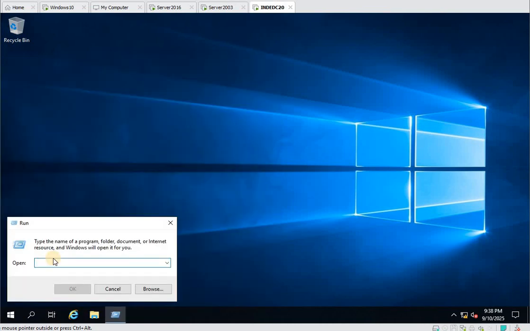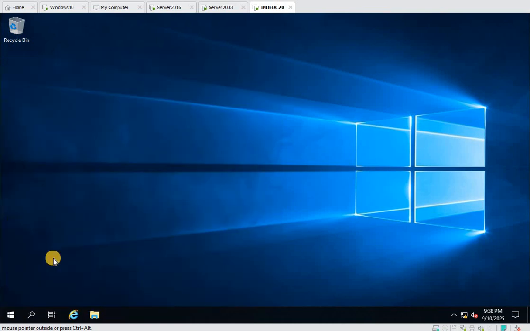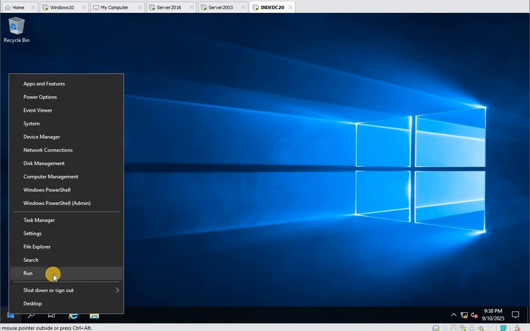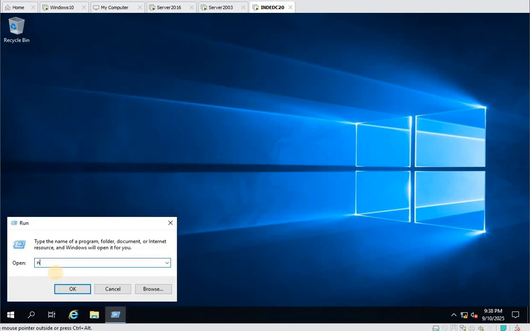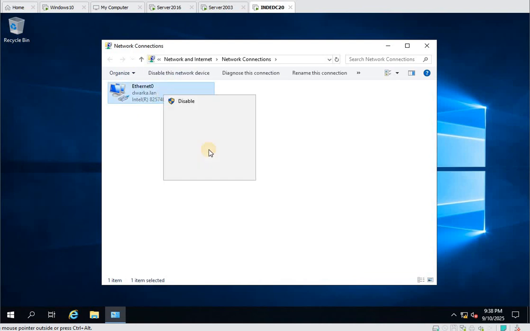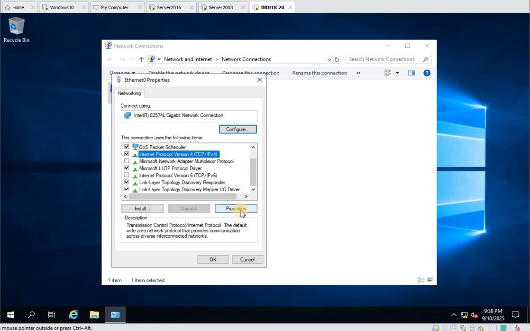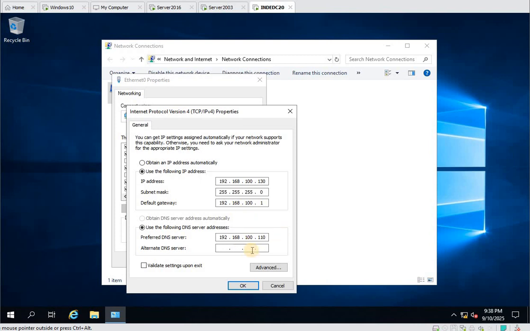And WINVER, Server 2019. I have renamed this computer, set the IP address, and joined this computer to the domain already, because with forest functional level 2003 it is also allowed to join the computer, but the schema cannot be updated.